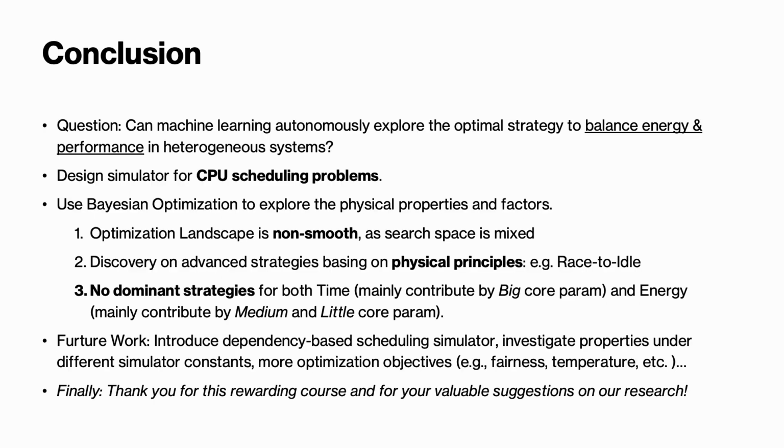In summary, in this project, we explore how to deploy machine learning methods to find optimal settings to balance between performance and energy in CPU scheduling tasks. To this end, we first design a simulator for heterogeneous CPU scheduling. Next, we introduce a series of experiments with Bayesian optimization under different scenarios. Our results suggest that the optimization landscape for this problem is rough. Besides, the model successfully discovers advanced strategies under specific scenarios. Finally, we found that there is no dominant strategy that could minimize both time and energy costs.